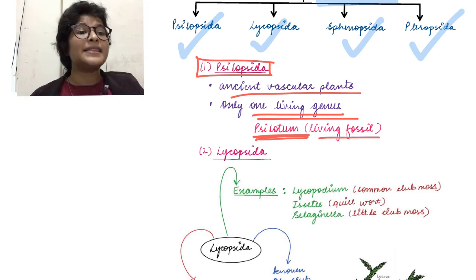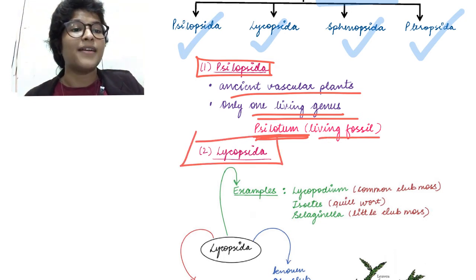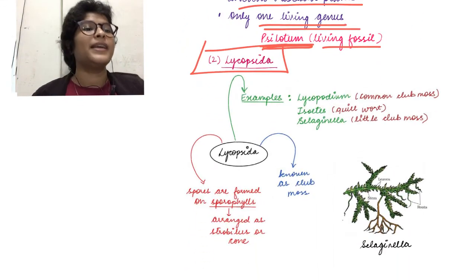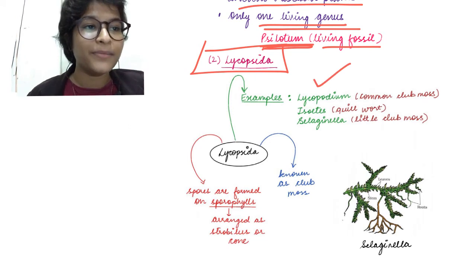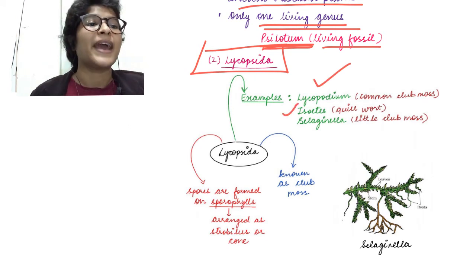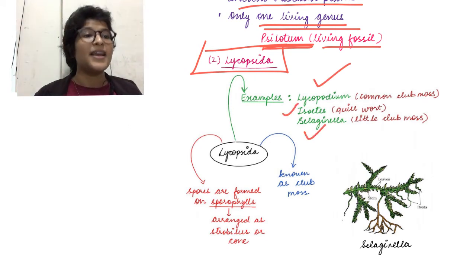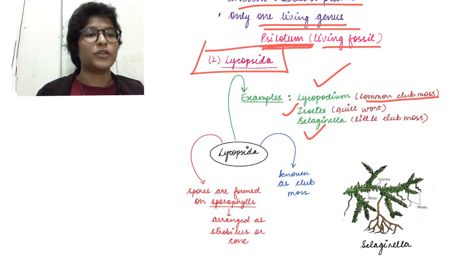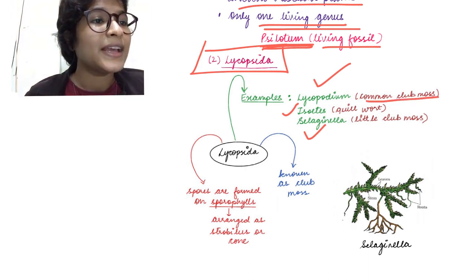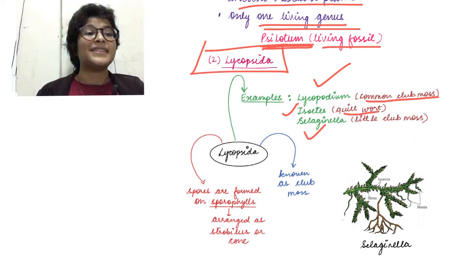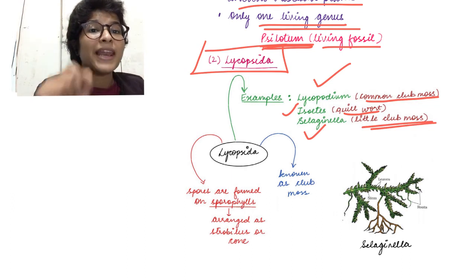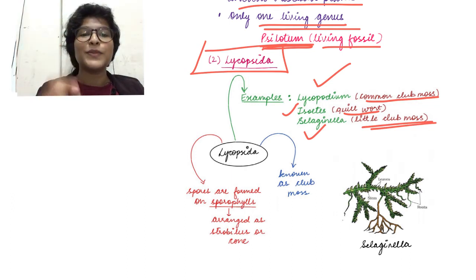ठीक है. The second class is Lycopsida. Lycopsida के examples हैं Lycopodium, then we have Isoetes and Selaginella. ठीक है. Lycopodium की क्या speciality है? It is called the common club moss. Isoetes की it's called the quillwort. And Selaginella is the little club moss. Now remember Selaginella had come in microphylla, so remember it like that.